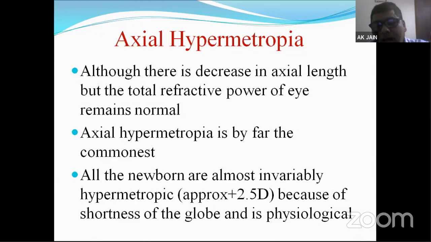All newborns are almost invariably hypermetropic. They are hypermetropic from plus 2.5 to plus 3 diopters because of the shortness of the globe, and this hypermetropia is physiological. This is not a pathological condition. We will see in the further course how this hypermetropic status of a newborn gets converted into emmetropia.